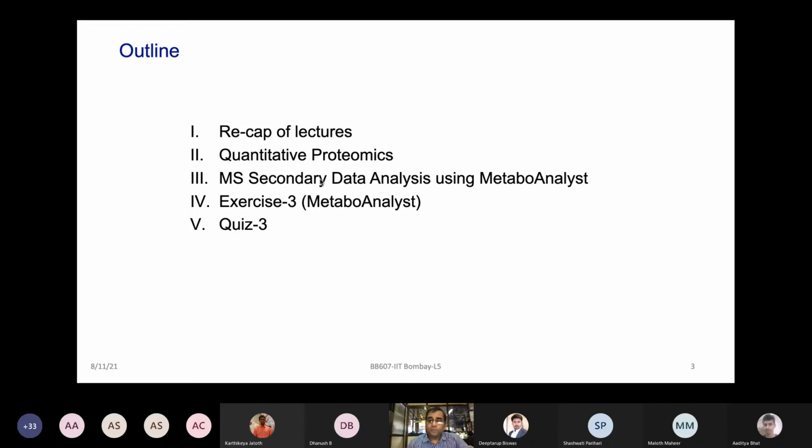Now, how to take that data forward and compare their quantity and look for their quantitative values? That's where the secondary data analysis becomes very important. And we are going to do that using MetaboAnalyst software. So today we are going to have the third exercise, which will be on MetaboAnalyst.